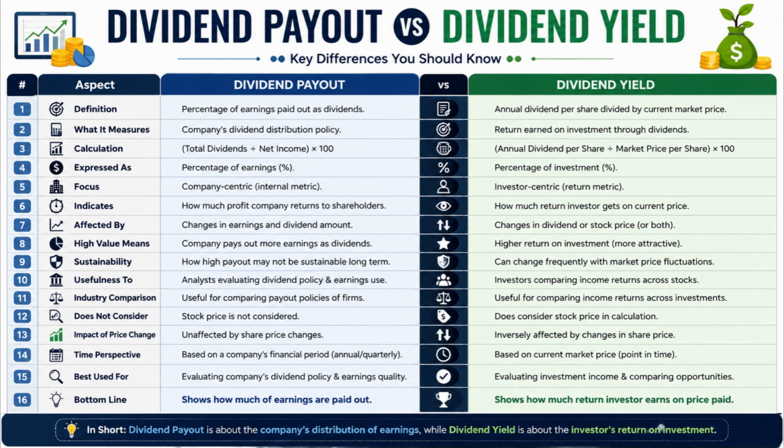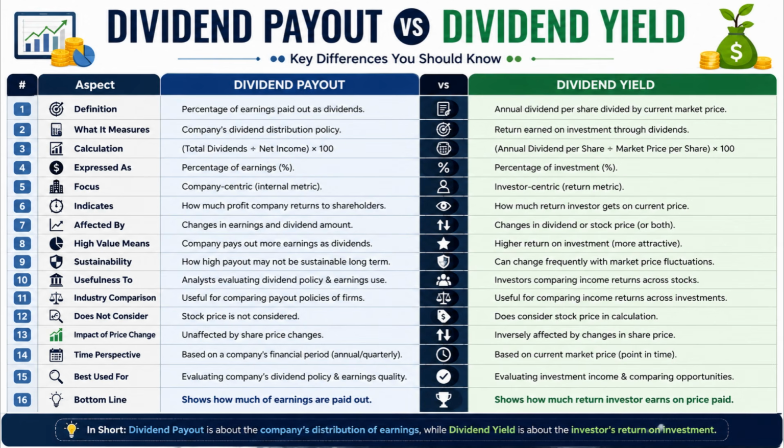Number 5. Dividend payout is a company-focused metric, whereas dividend yield is an investor-focused metric. Number 6. Dividend payout indicates how much profit a company returns to shareholders, whereas dividend yield indicates how much return investors receive on their investment.